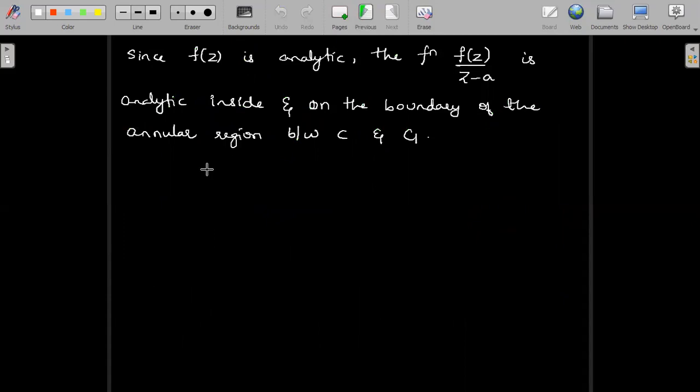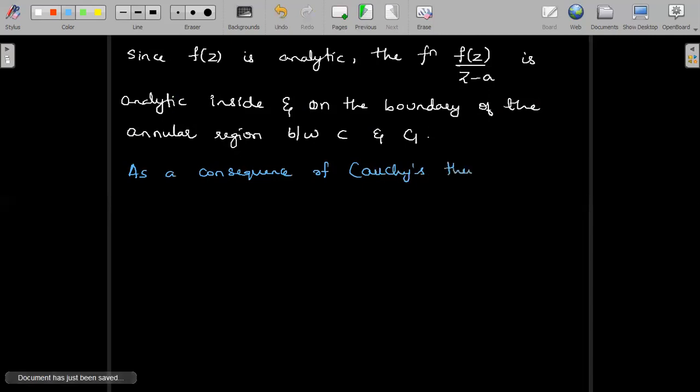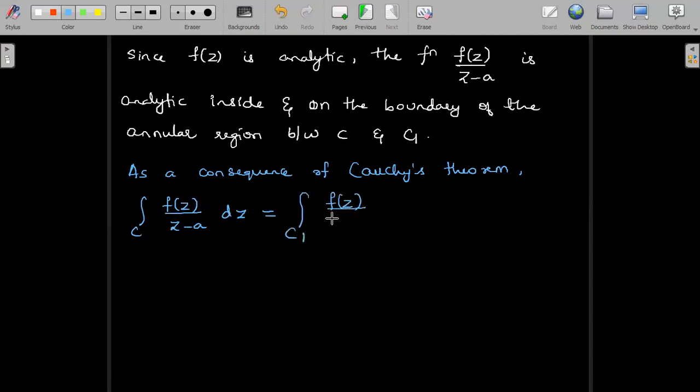So as a consequence of Cauchy's theorem, we can write integral over C f of z divided by z minus a dz is equal to integral over C1 f of z divided by z minus a dz.